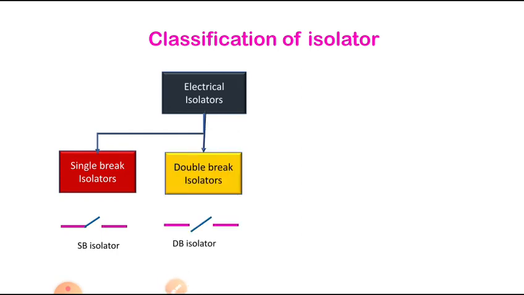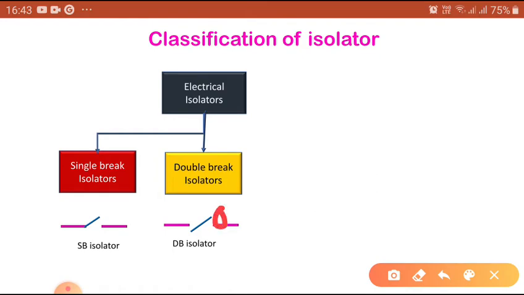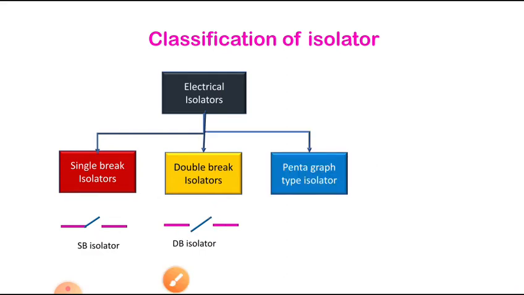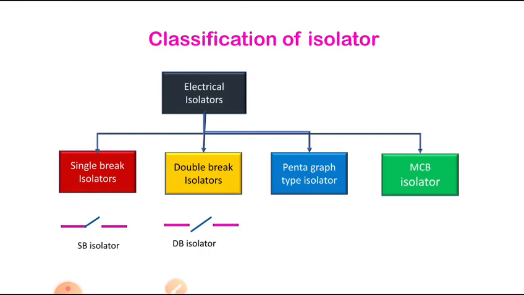Now coming to the other, the double break. In this case, an arc may occur in this direction and in this direction. That is, the breaking takes place at two places. That's why it is known as a double break switch. Now coming to another one, the pantograph type isolators. You might observe these in railway electric trains, and MCBs you generally observe in our domestic settings. We can see one by one in detail, with figures, how the single break switch, double break switch, pantograph and MCB work.